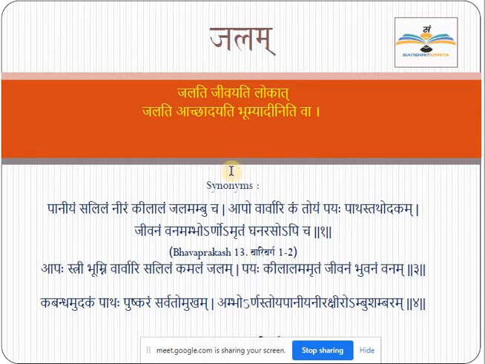It's a neuter word. Synonyms we have Paniyam, Salilam, Neeram, Kilalam, Jalam, Ambu, Apaha, not Apo, Apaha, Vaha, Vari, Kam, Toyam, Payaha, Pathaha, Tathodakam. Now here Tathodakam you have to disjoin.